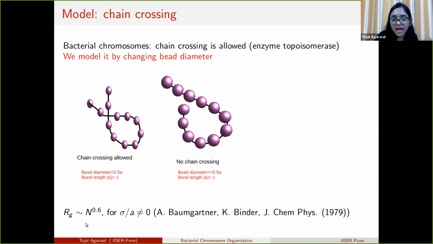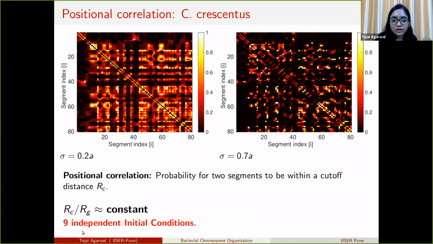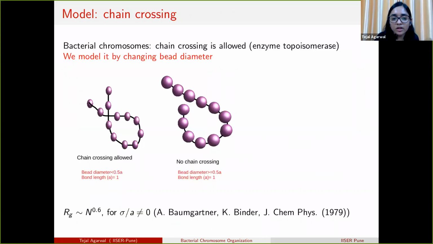Rg goes as n raised to the power 0.6, where n is the number of monomers in the chain. That is why we model the chain crossing by changing the bead diameter.